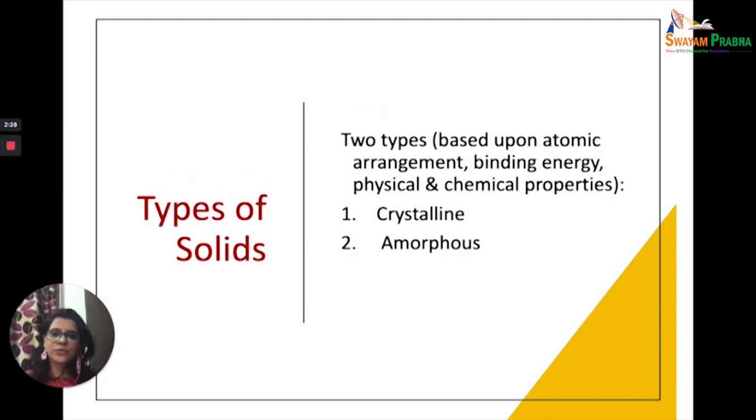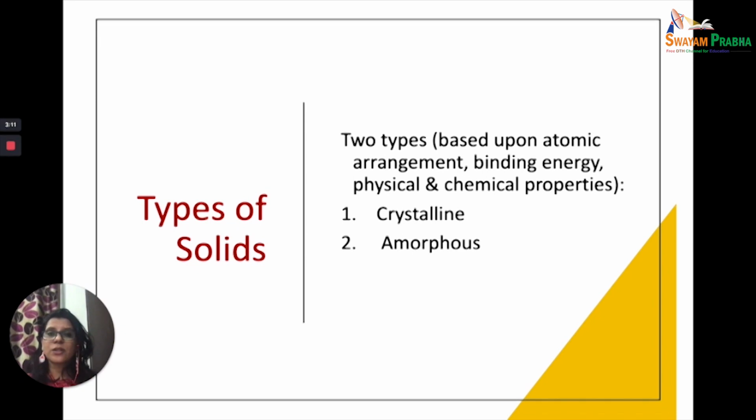Now, there are two kinds of solids that we talk about. Generally, when we talk about solids, we actually talk about crystalline solids, but actually, there are two kinds of solids, and the first kind is a crystalline solid. The crystalline solids are those in which there is an ordered arrangement of constituent particles for a very, very long distance. And in the case of amorphous, there is an ordered arrangement, but that ordered arrangement is only for a very, very short distance. So this structure that we are talking about, crystalline and amorphous, we tend to, in normal day-to-day life, take them interchangeably, but they are not.